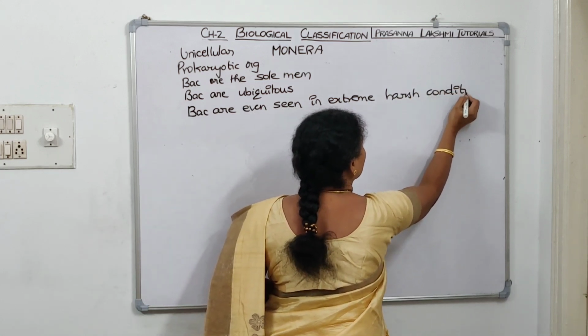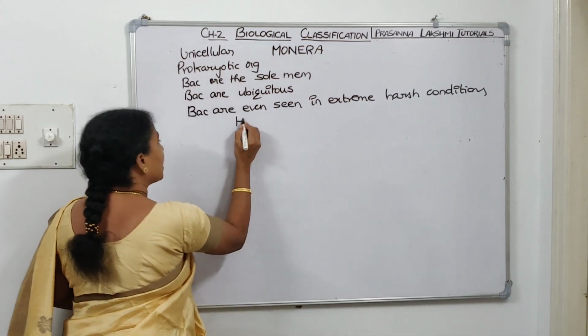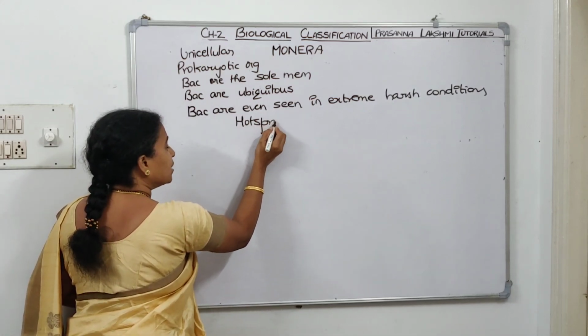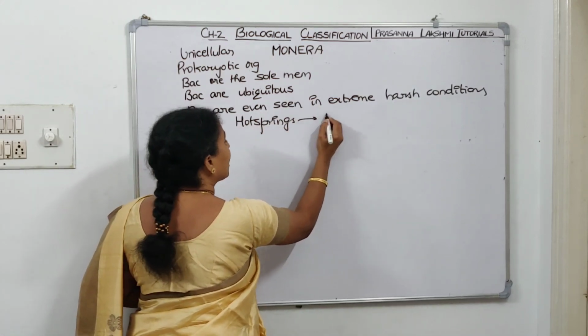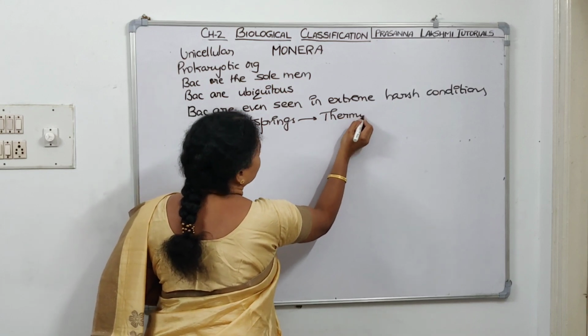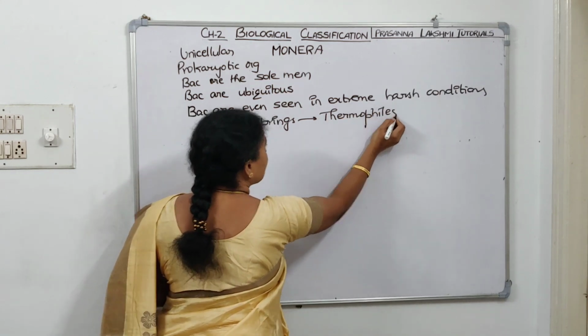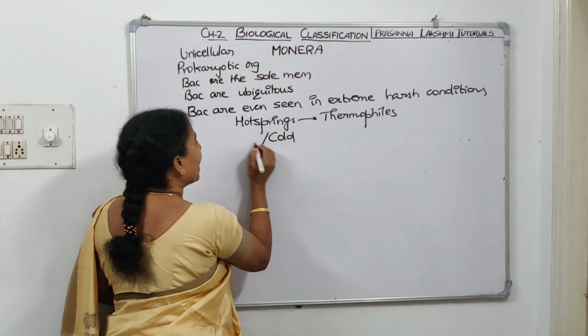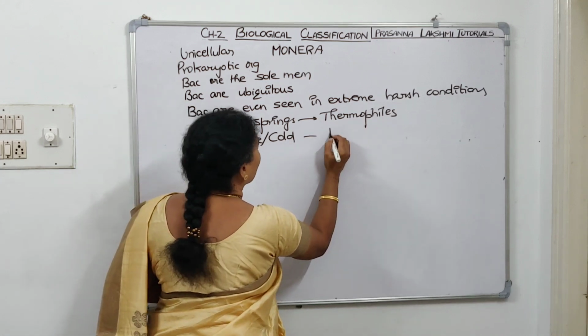For example, in hot springs also bacteria are seen. The bacteria which survive under hot conditions are called thermophiles. They are seen in cold conditions, on ice also they are found. Then they are called